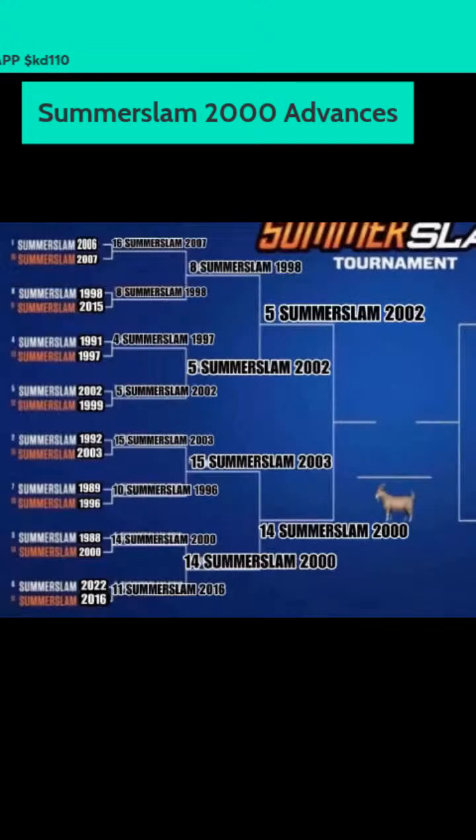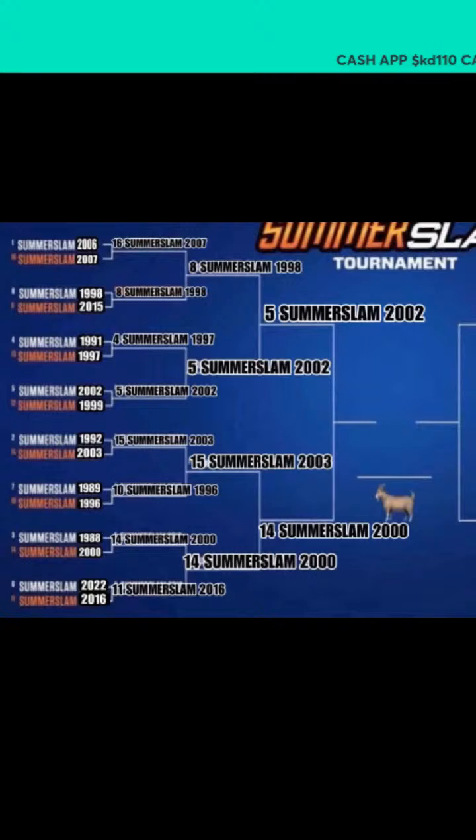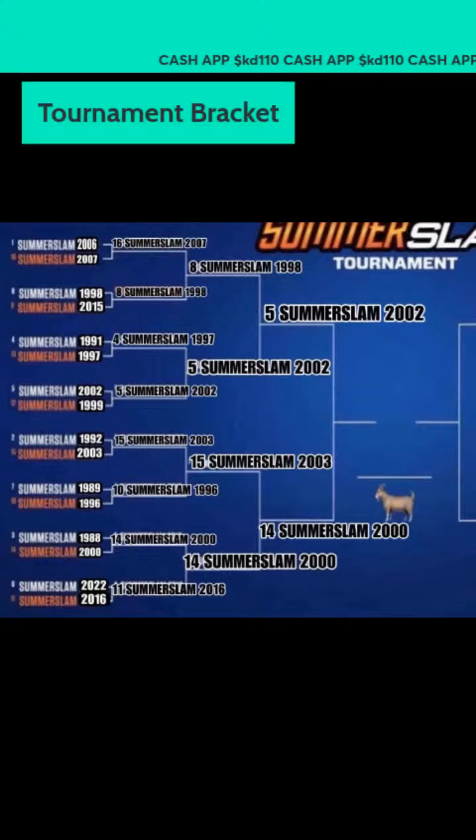Now, with that being said, guys, this is an updated bracket now, since we all know who made it. They give an update for those who came in late. This updated bracket now. For this tournament, we've got SummerSlam 2002 versus SummerSlam 2000. Whoever wins between those two SummerSlams will go on to the championship round, which I will have set for tomorrow.